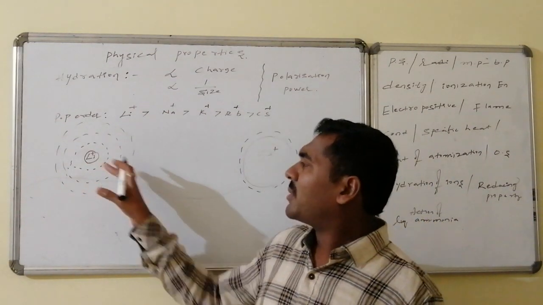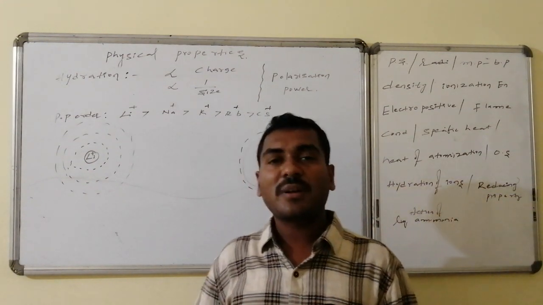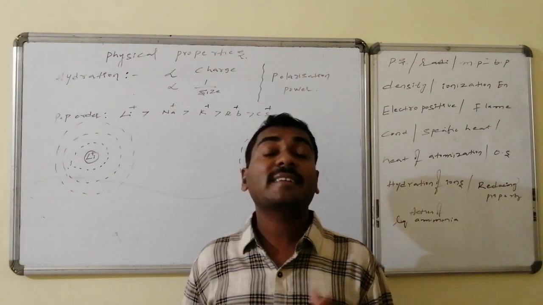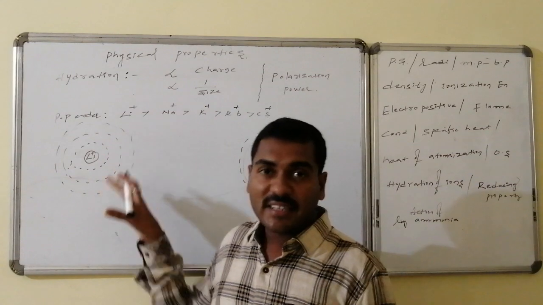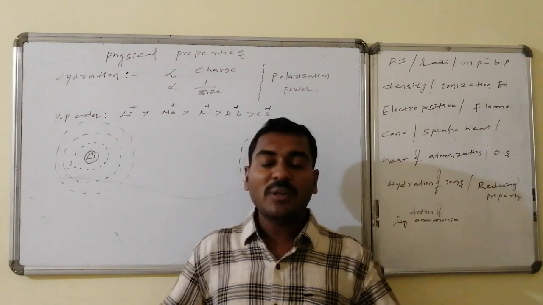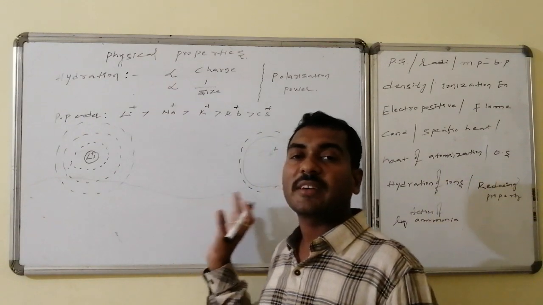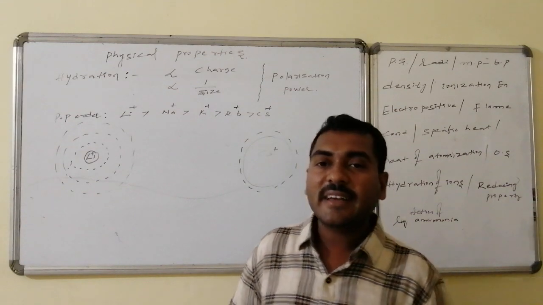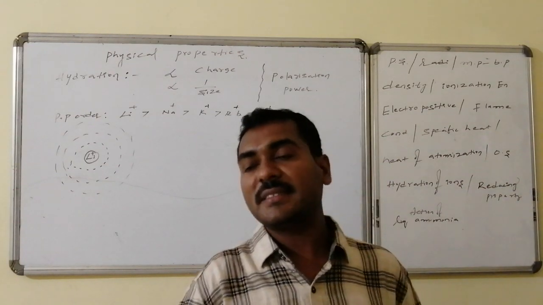Here, more water molecules in the form of layers are accommodated around lithium. More water molecules accommodated implies more attractions with the cation. More attractions implies an equivalent amount of energy will be liberated. So therefore, hydration energy, the amount of energy liberated due to accumulation of water molecules in the form of layers, is highest in the case of lithium and goes on decreasing, and it is least in the case of cesium. So therefore, hydrated ion size will be highest for lithium and goes on decreasing and is least for cesium.